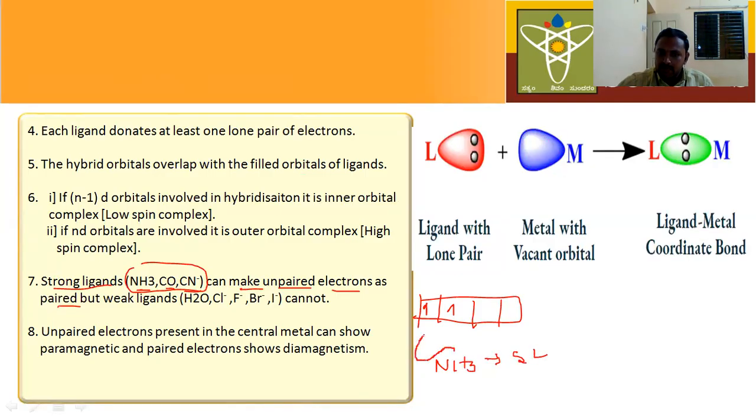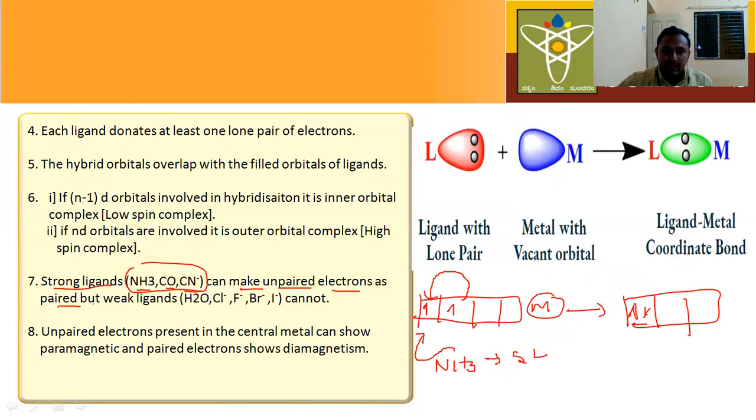When a strong ligand approaches the metal, this is the vacant orbital in the metal. When the strong ligand approaches the metal, what happens here? These unpaired electrons get paired up. That means this electron is shifted to this orbital. When it is shifted to this orbital, this orbital has two electrons. These are paired electrons.